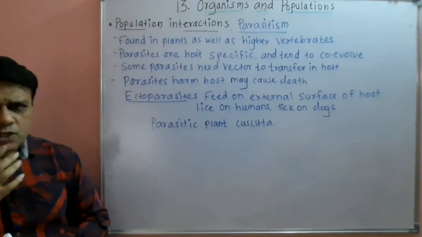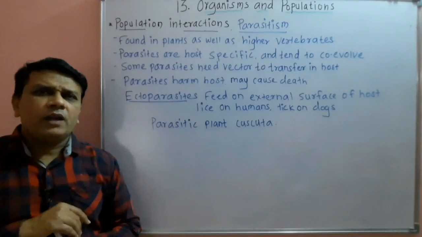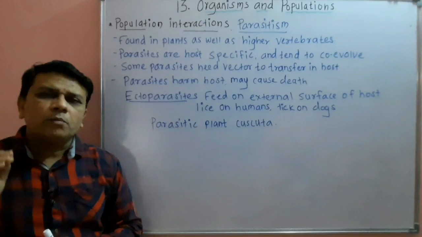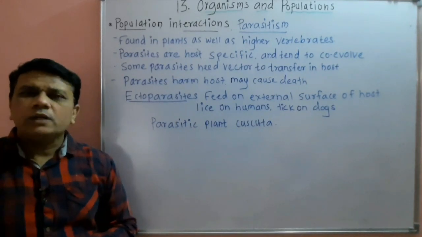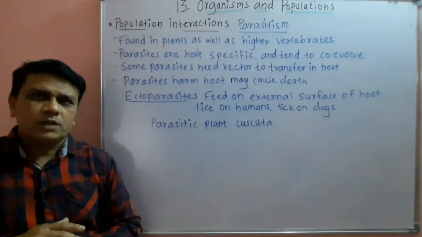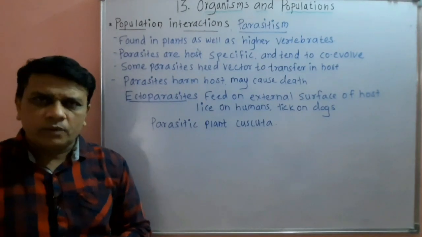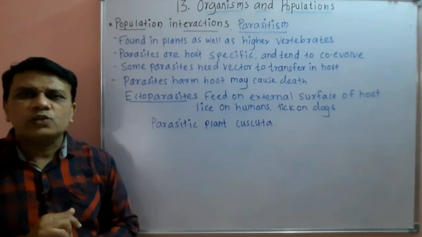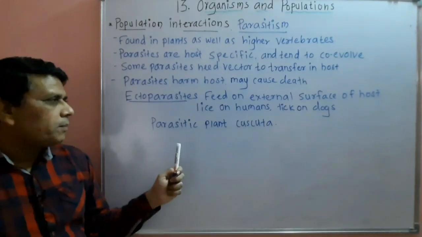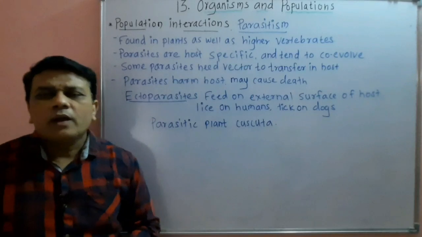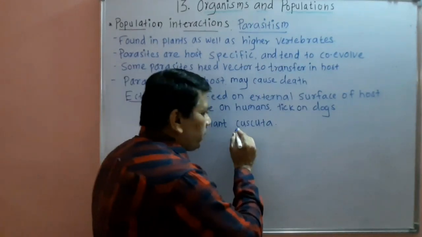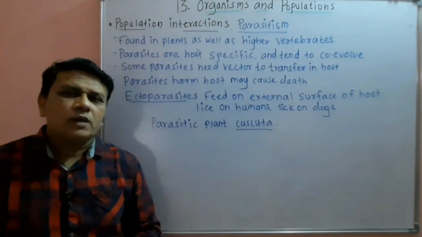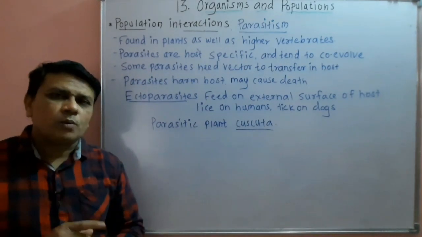Then some are endoparasites. Now endoparasites are found in the tissue or in the body of certain animals. For example, hookworm is a type of endoparasite. Similarly, there are also parasitic plants. For example, Cuscuta. Now Cuscuta is a plant which shows absence of leaves as well as absence of chlorophyll.